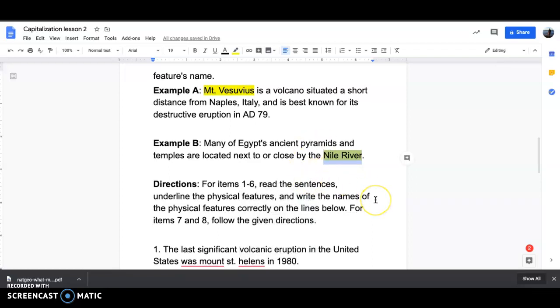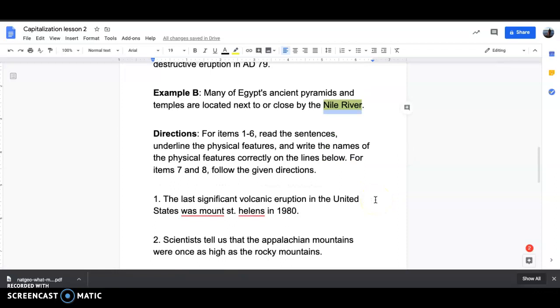Okay, so this is what you're going to do. For items 1 through 6, read the sentences and then underline the features and then write the name for the physical feature correctly on the lines below. So we don't have any lines, so you'll just type it right next to it.